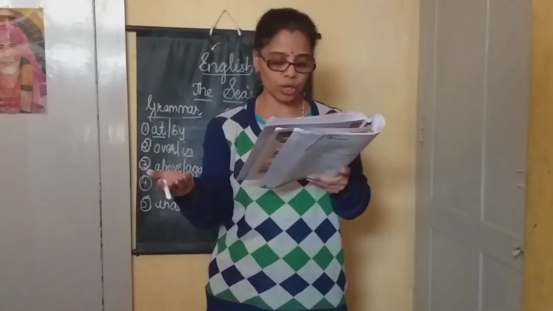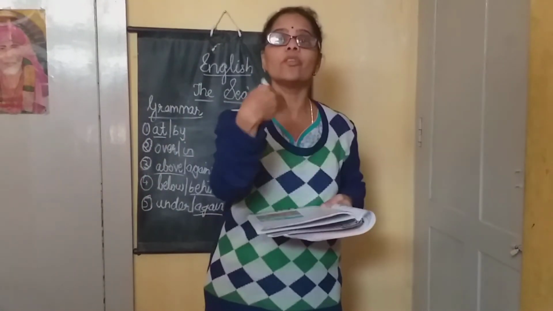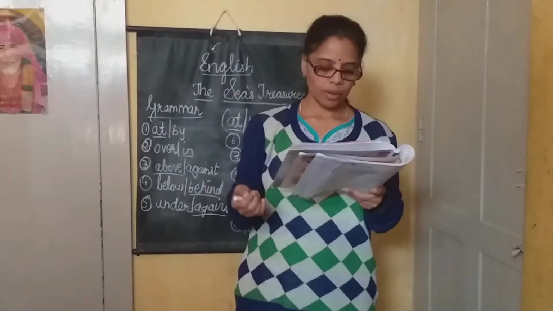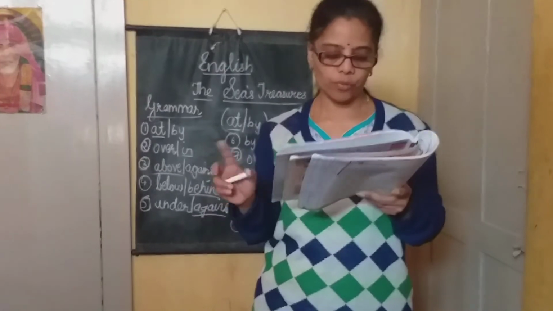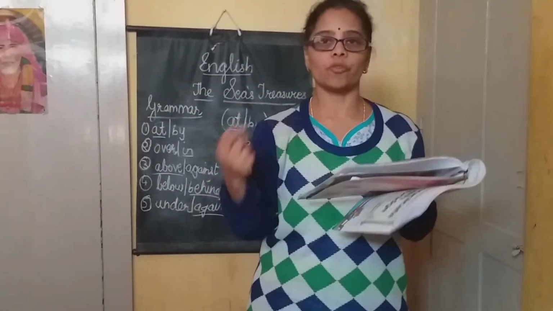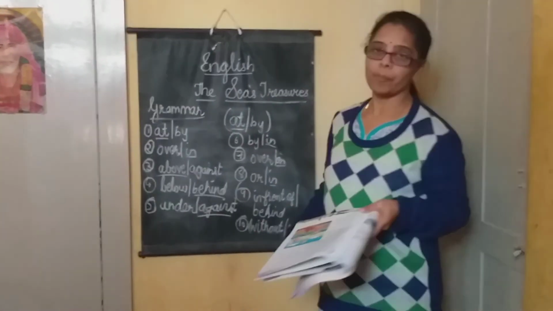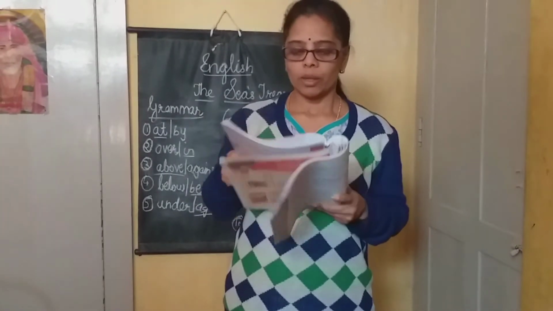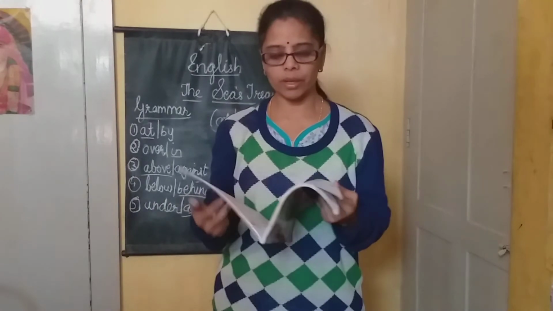Whether it is in front of them or behind them, it is found in front of them. Tenth one, they would like to take it home without or with. So they would like to take it with them itself. Without them it will not come. All these are called prepositions. Then you will have some other grammar classes also. I will be explaining one by one.